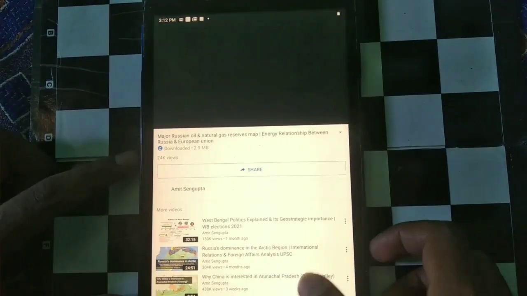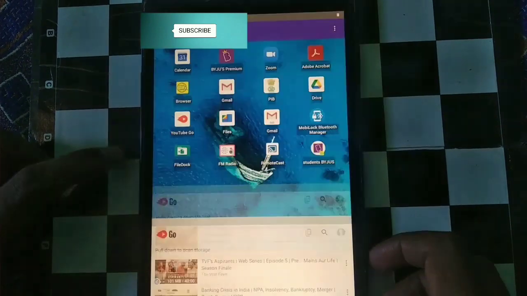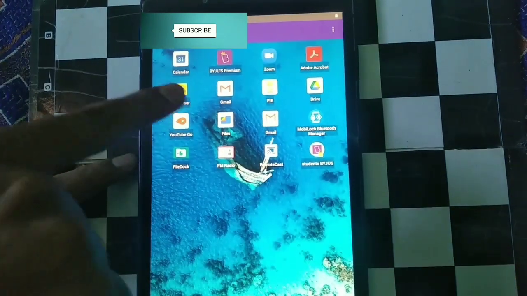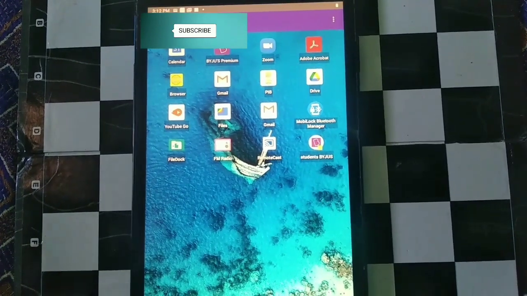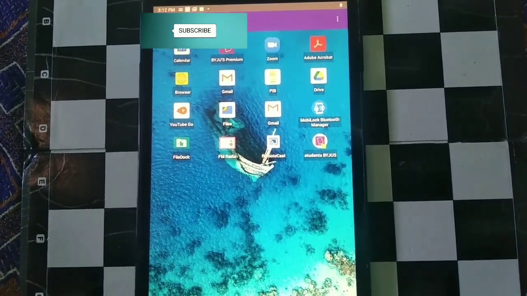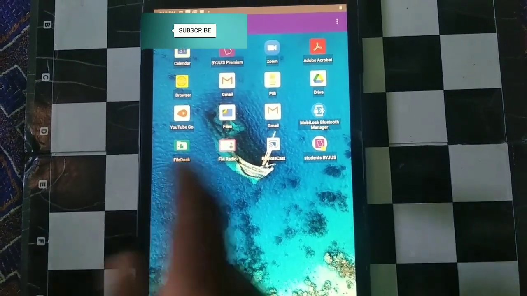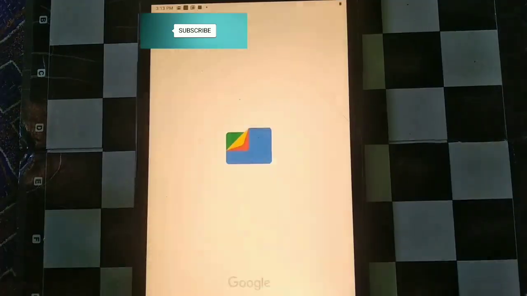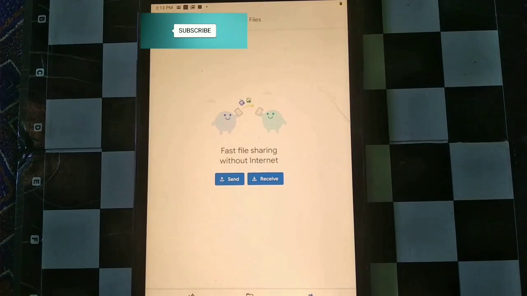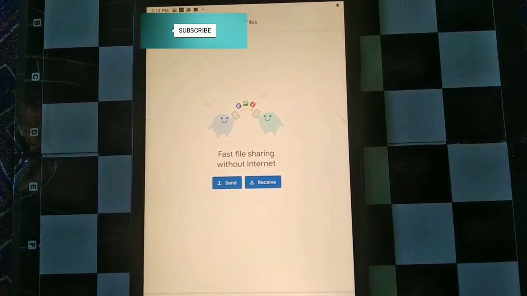are slowly developing. So it will play like this. You can access your YouTube, you can access your Gmail, and if you want to share files from your mobile phone, any documents or any audio or video, from your mobile to your tablet, they have provided Google Files, from which you can send any files from your mobile to your tablet.